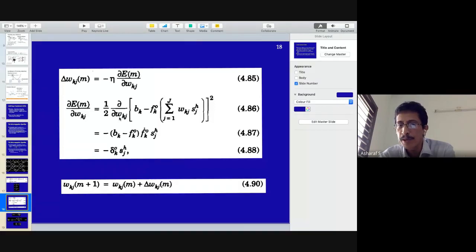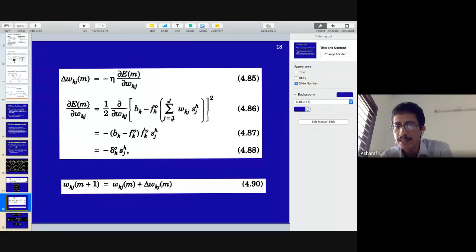So dou by dou W_kj of B_k minus F_k, with X_k substituted as W_kj S_jh, will be minus B_k. This is squared, so 2 into, you get minus B_k minus F_k. This term will remain, into W_kj. In this summation, the non-zero term would be the kj element.